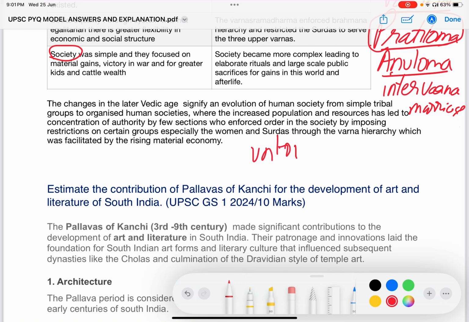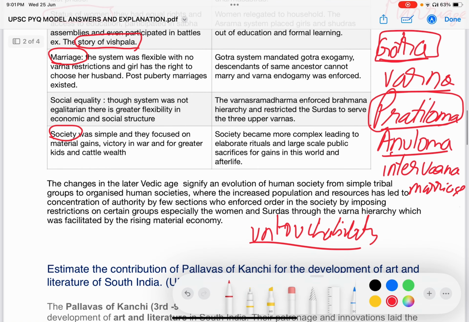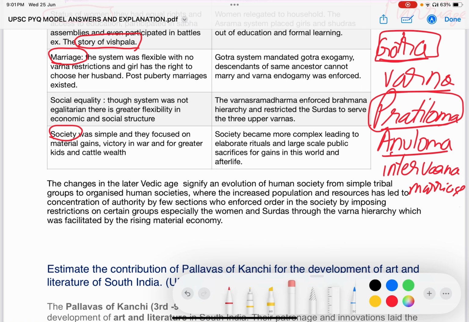The concept of untouchability emerged from this practice of pratiloma marriage, where the offspring of intervarna marriages, especially the pratiloma kind, were considered untouchable or panchamas, meaning the fifth category outside the fourfold varna system.